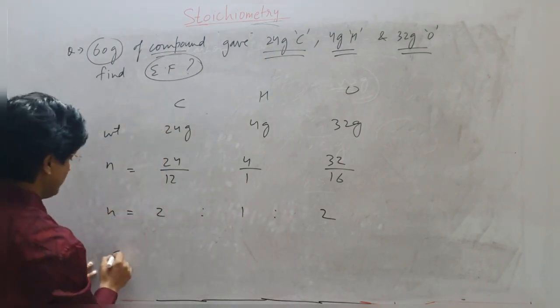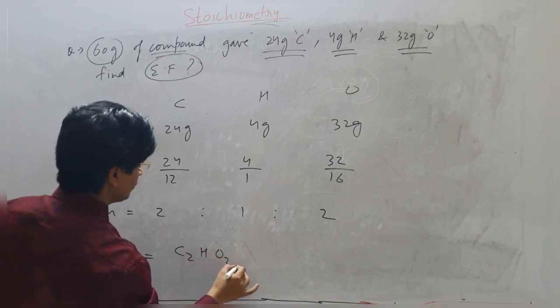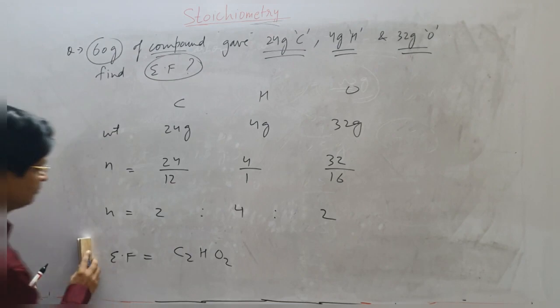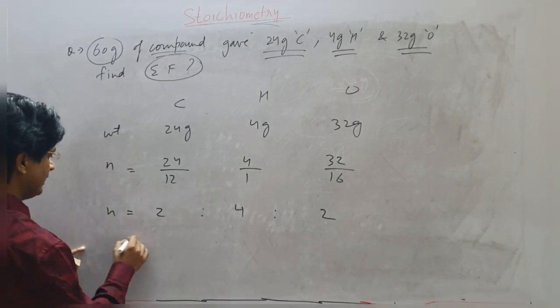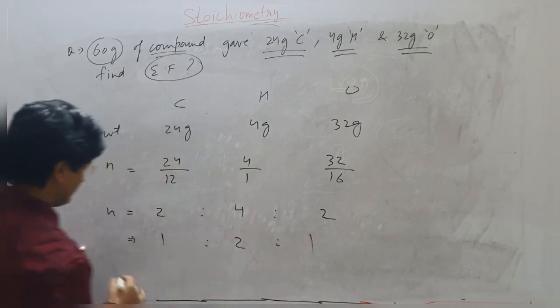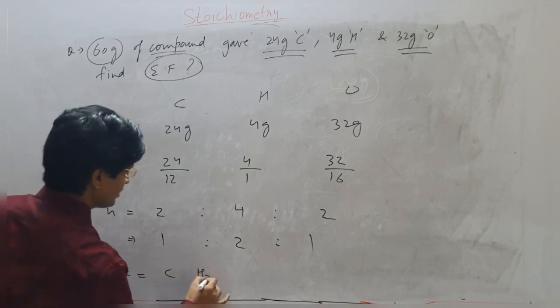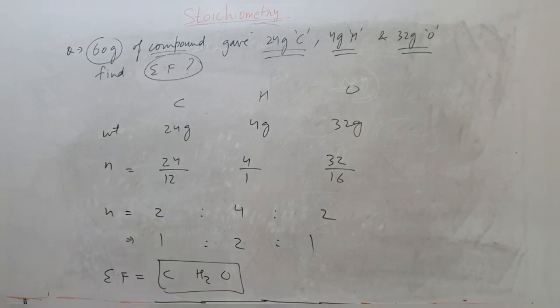So the empirical formula of this compound will be C2H4O2. No wait, this is not the simplest now. To get the simplest ratio, I can divide by 2. This will be 1 is to 2 is to 1. Now the empirical formula will be CH2O.